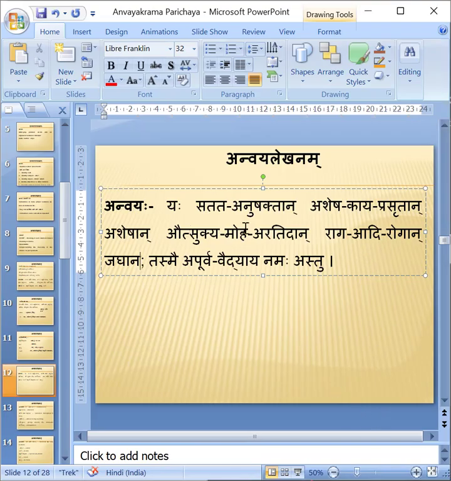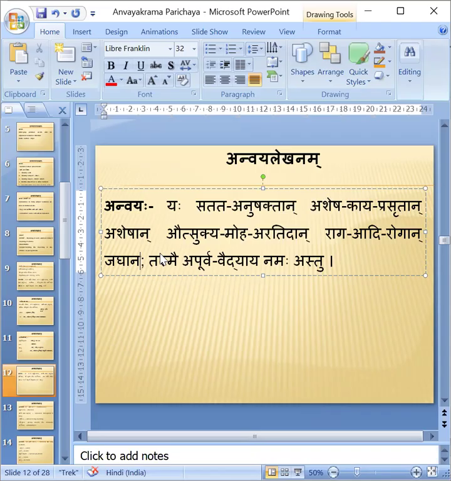Therefore, Yaha. What about Anushaktan, Prasrutan, Asheshan, Aratidan, Rogan, all these things? This is Dvitiya Bahuvachana. If it is Dvitiya Vibhakti, it is confirmed that Dvitiya Vibhakti can have only one Karaka, which is Karma Karaka.